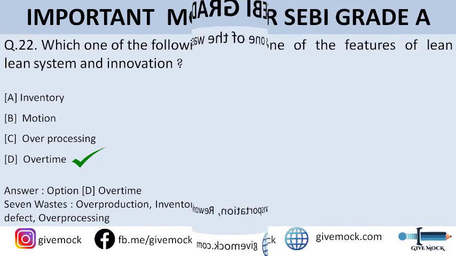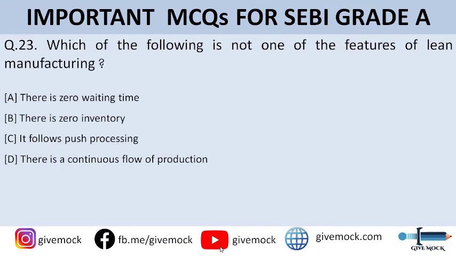Let's move on to question number 23. Which of the following is not one of the features of lean manufacturing? So you can go through the options here. Option A is there is zero waiting time, option B is there is zero inventory, option C is it follows push processing, and option D is there is continuous flow of production.